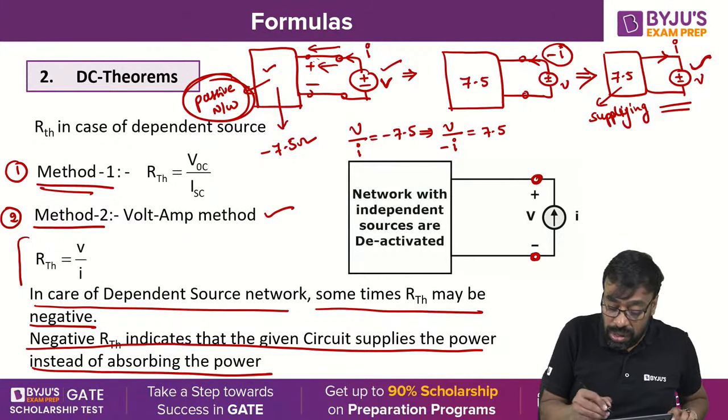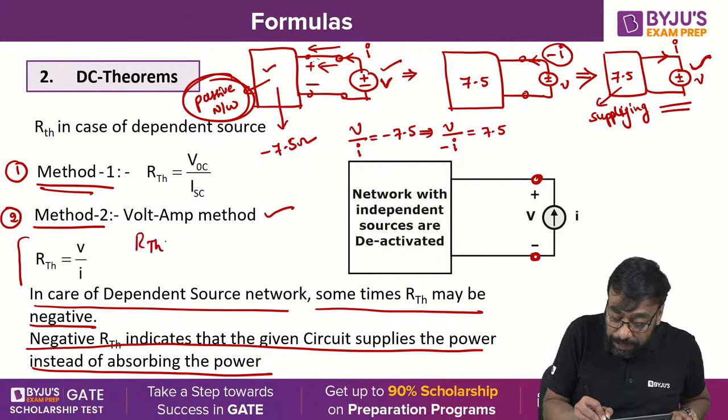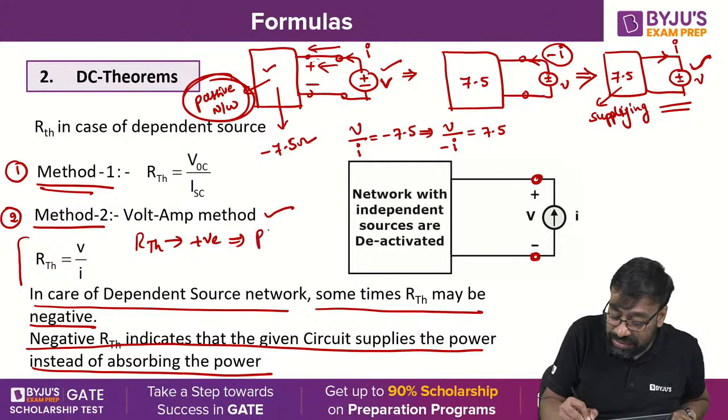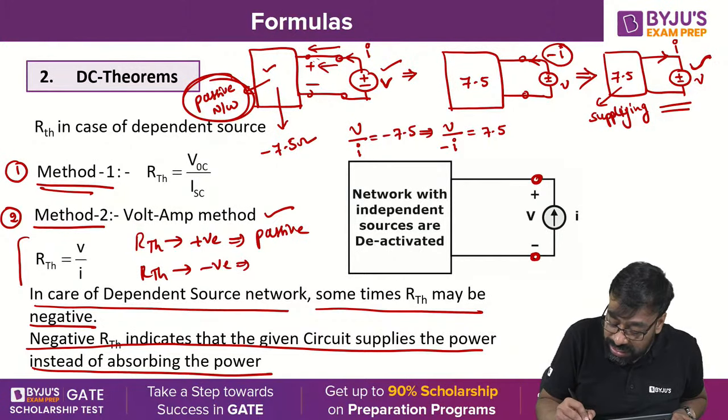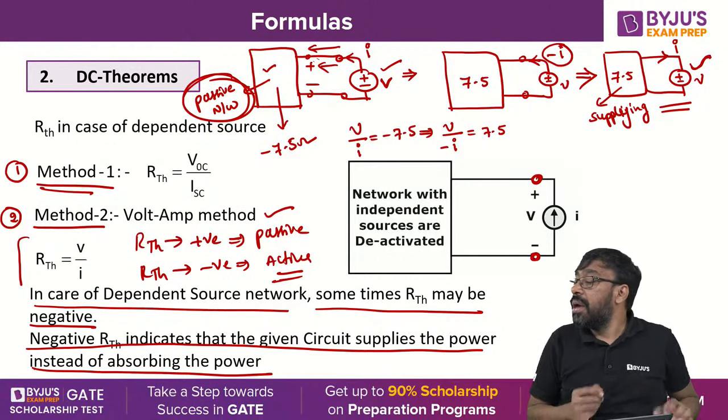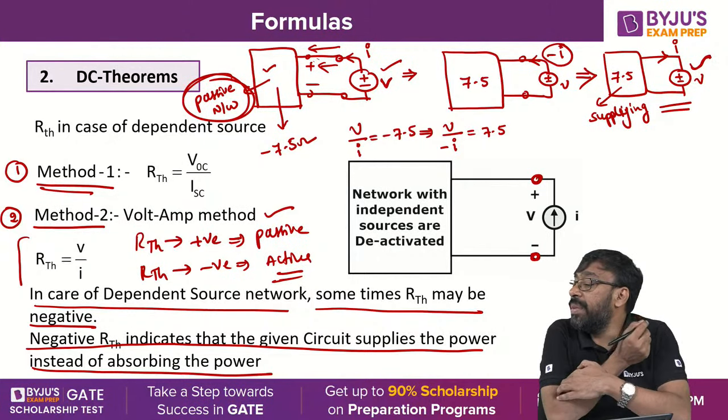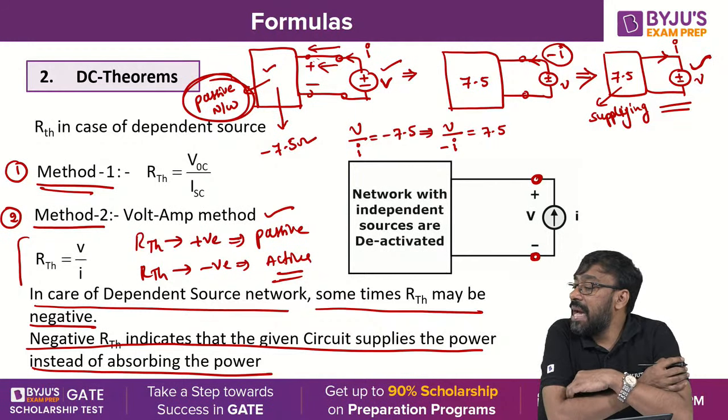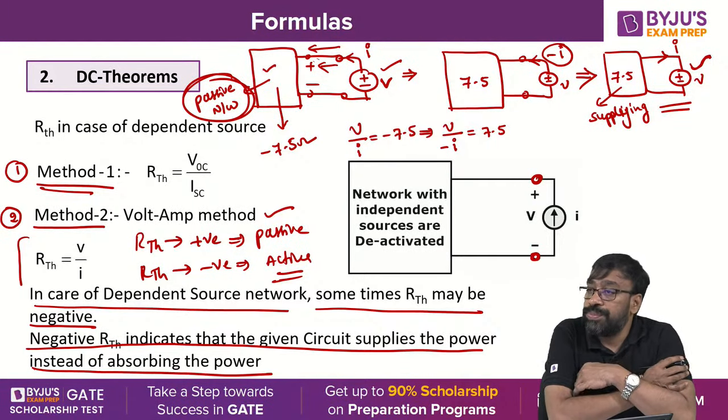That is why I call it now an active network, not a passive network. Okay? So RTH positive means it is a passive network. RTH negative means the given network is an active network. Clear, all of you? Yes, when current flows from positive it means it supplies. Yes, exactly. Hema, that is true.